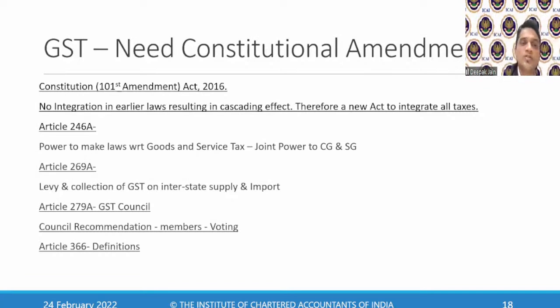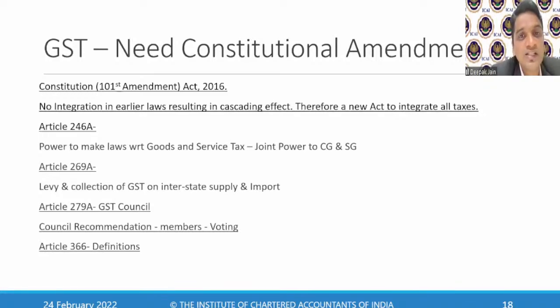Article 246A was brought in, wherein it gave power to make laws with respect to goods and services. It gave a joint power to the central government and state government. We will read that article. Article 246A gave power to make laws with respect to goods and services tax to both the central government and the state government.